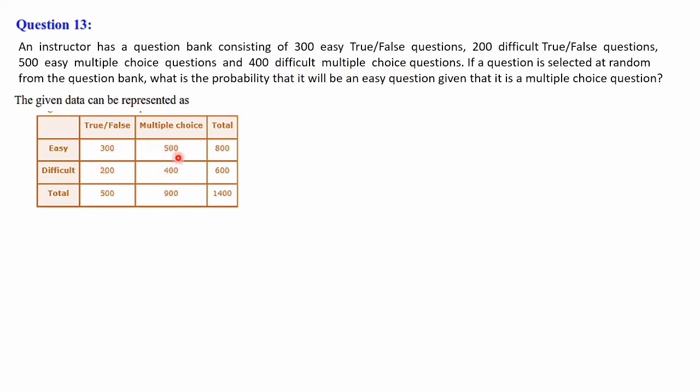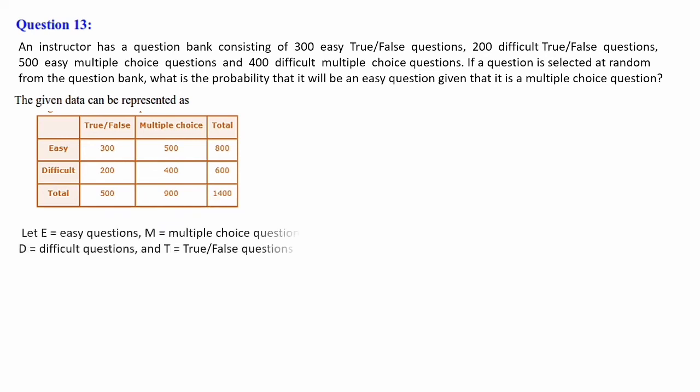So these are the given conditions. From here we can write down the total. Total easy questions 800, difficult questions 600. So altogether a total of 1400 questions are there. This is very important. We have a total of 1400 questions.